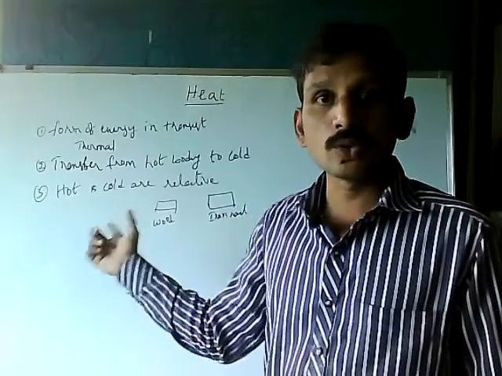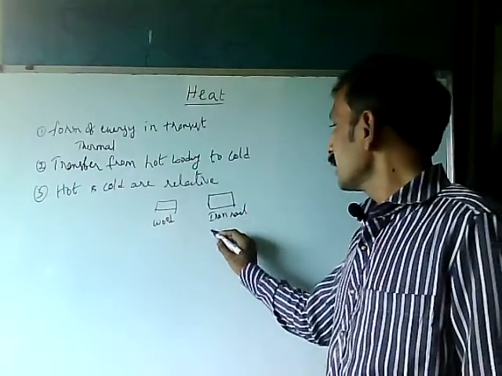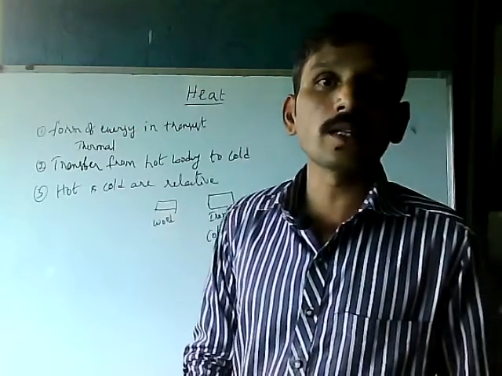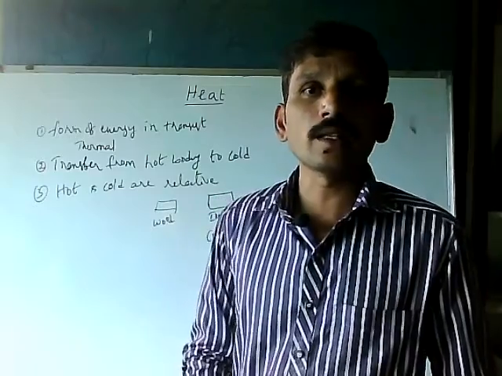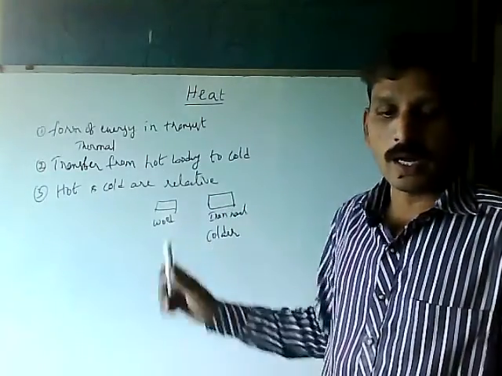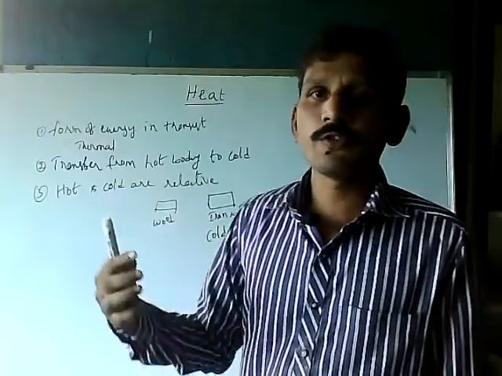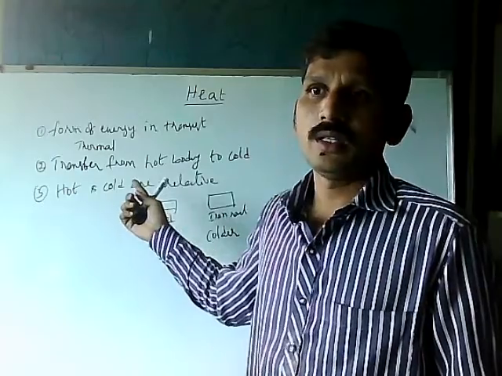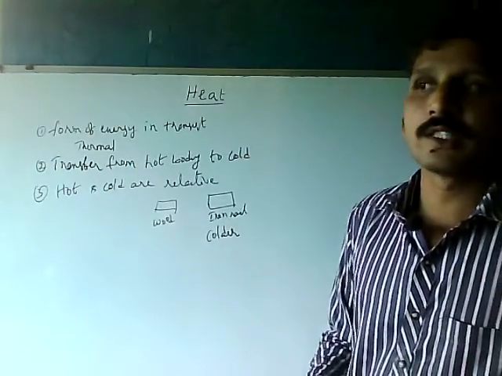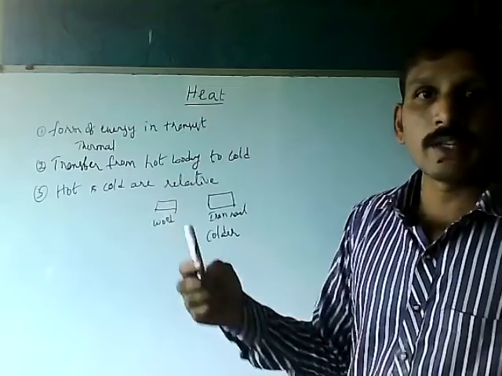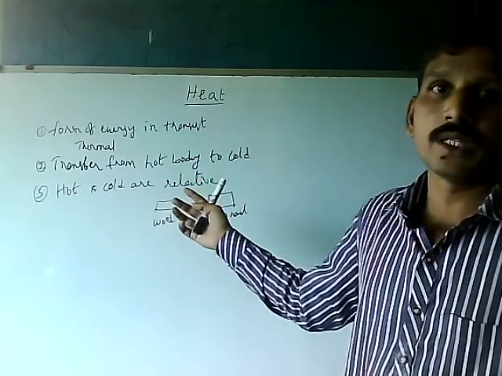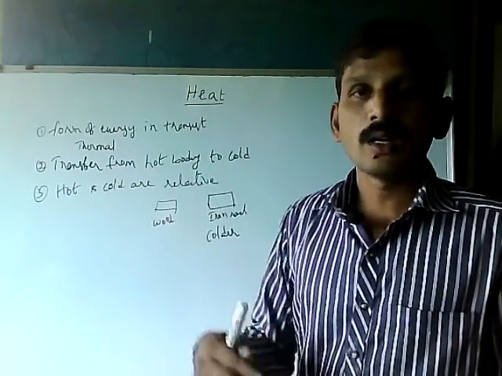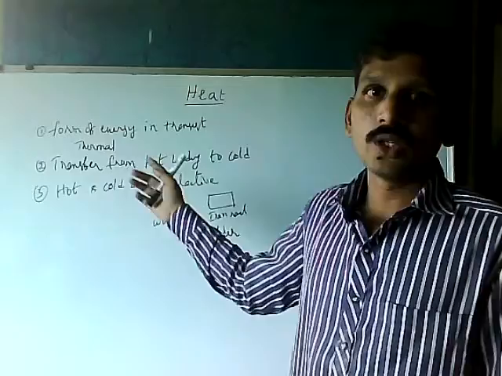When we touch these two objects, we feel that iron is colder than wood. How do we feel iron is cold? When we touch the iron, we feel that the energy is transferred from our body to iron. So heat or cold is defined as transfer of energy. When we touch the iron nail, the heat present in our body transfers from our body to the iron nail through our hands.